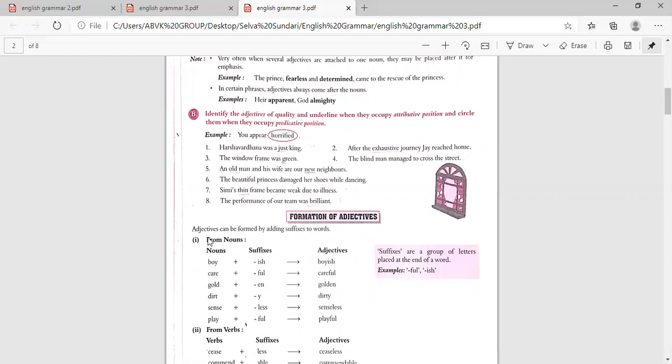Now, how will you form adjectives from nouns? Formation of adjectives. Adjectives can be formed by adding suffixes to words. You only have to add two or three letters to one word and it will become an adjective. Now these are all the nouns, and these are all suffixes. Let's see how we make them: noun boy, adjective boyish; care, careful; gold, golden; dirt, dirty; sense, senseless; play, playful. Suffixes are a group of letters placed at the end of a word, like full. That is like ish, like this ish.